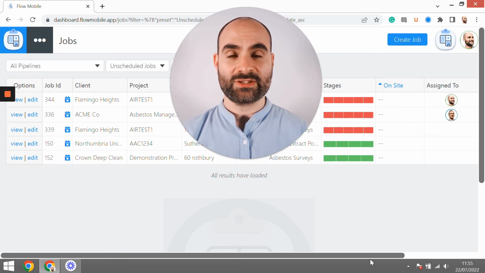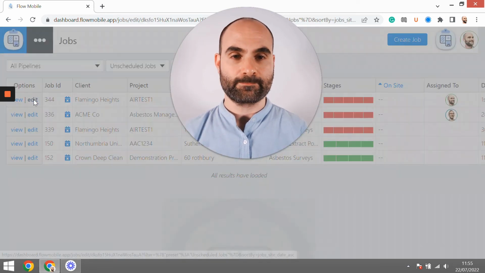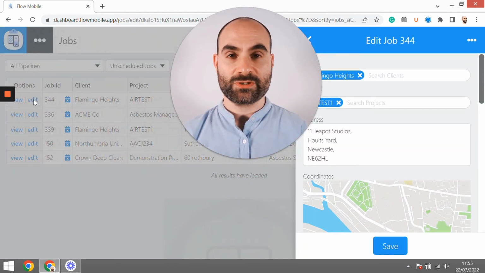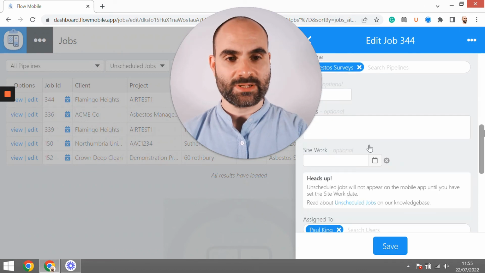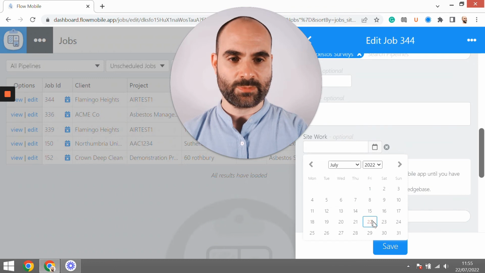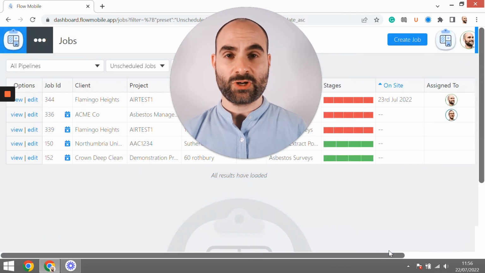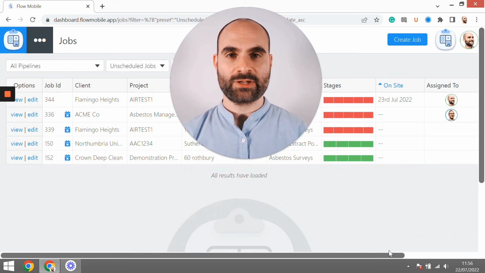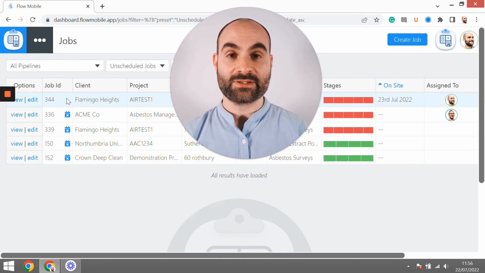All you need to do is to edit the job using the edit button on the jobs list here. Scroll down and fill out the missing site work date. So let's say that this job is going to happen tomorrow. Once you save the job, it's no longer considered an unscheduled job, and you can see that the icon that was previously here showing that there was some missing information has now disappeared.